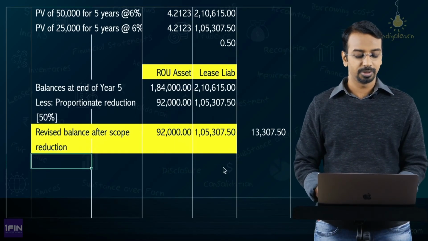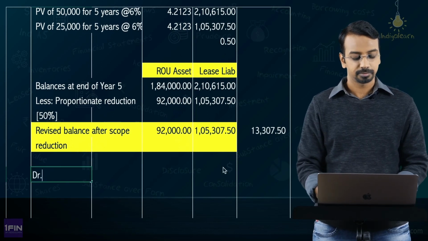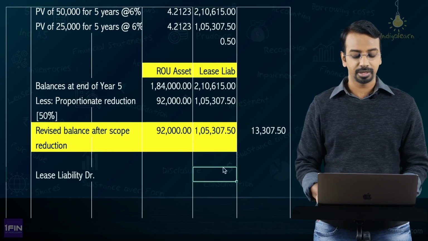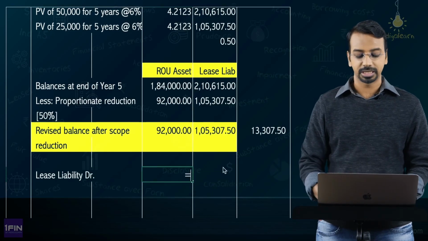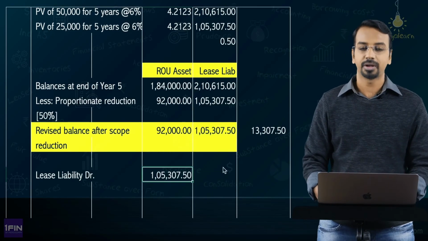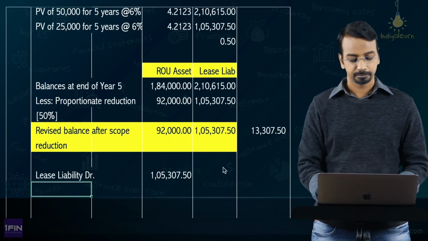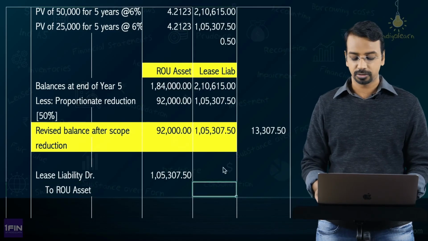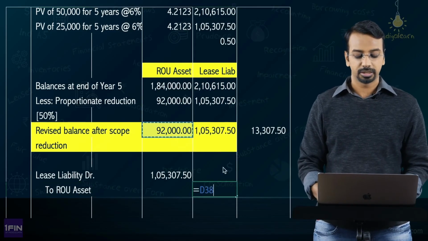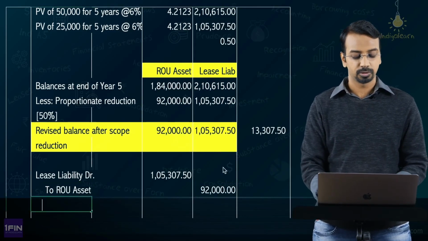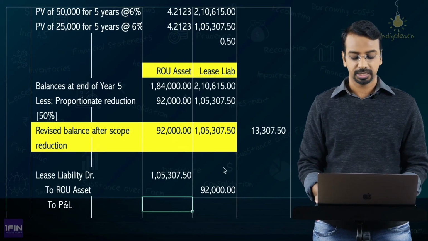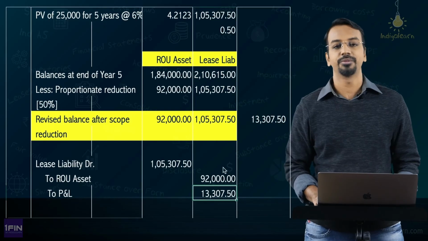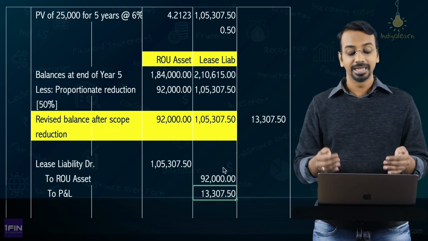So, the entry will be debit lease liability. Why lease liability debit? Because you have to reduce the liability, 1,05,307.5, to ROU asset, because right of use asset balance also has to be reduced, 92,000 and the balance will go to P&L, that is 105 minus 92, 13,307 will go to the P&L, right. This is the first part.